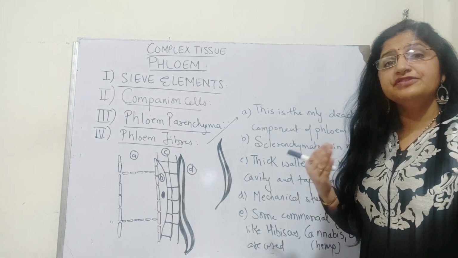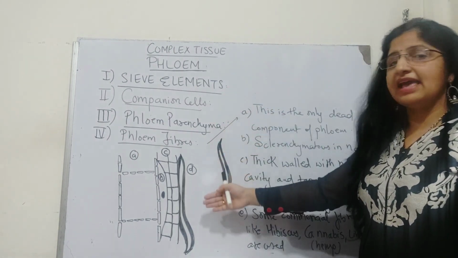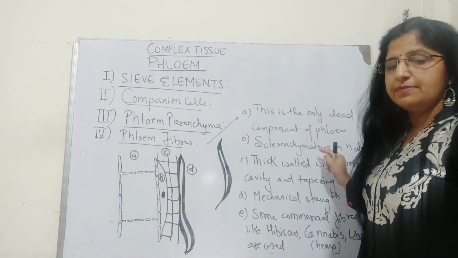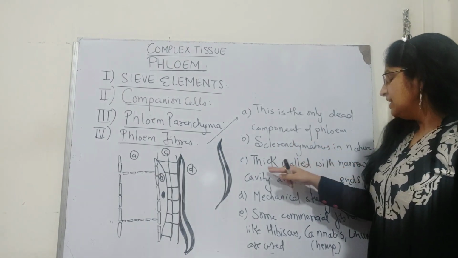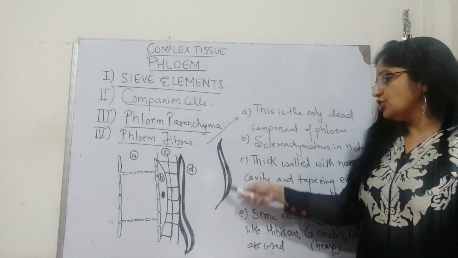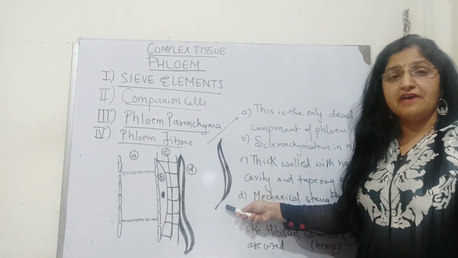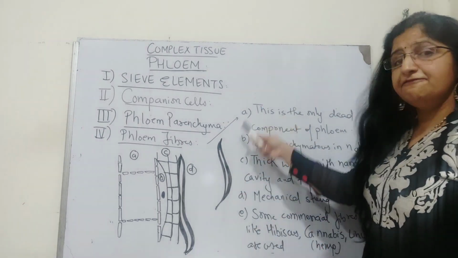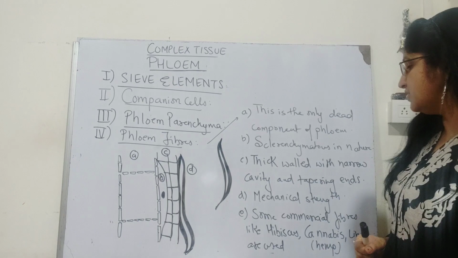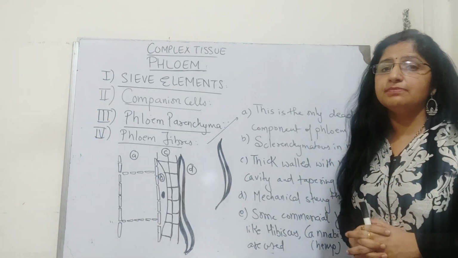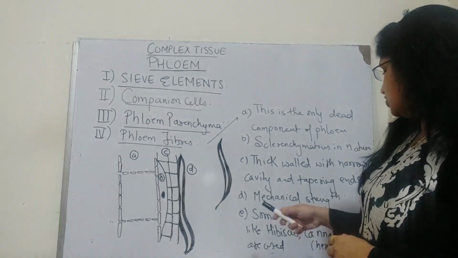Sclerenchyma, which is a kind of dead cell. So all these cells which are making the phloem fibers, the nature of these fibers is sclerenchymatous. These are thick walled with a narrow cavity and tapering ends. As usual, the diagram and the structural features of this fiber are the same as what a fiber is supposed to be. What is it going to do for the phloem? It is going to provide mechanical strength to the phloem tissue.